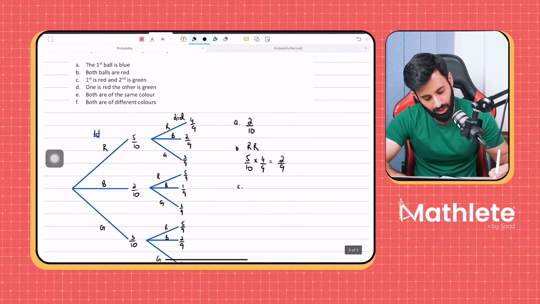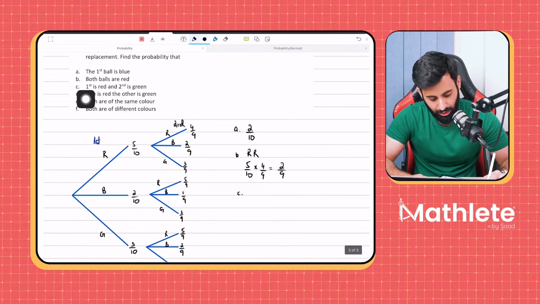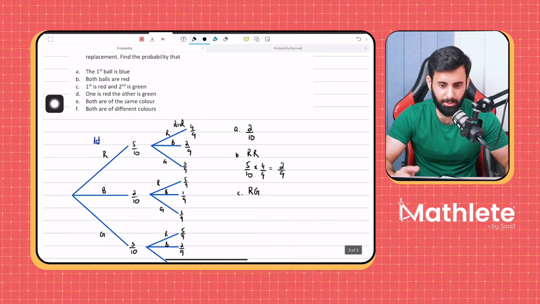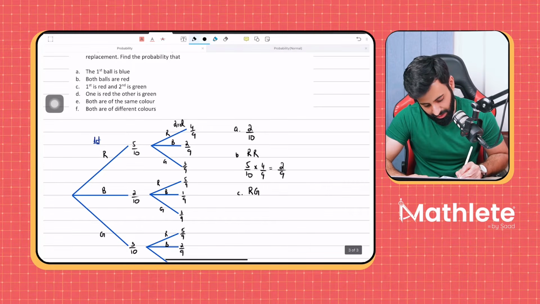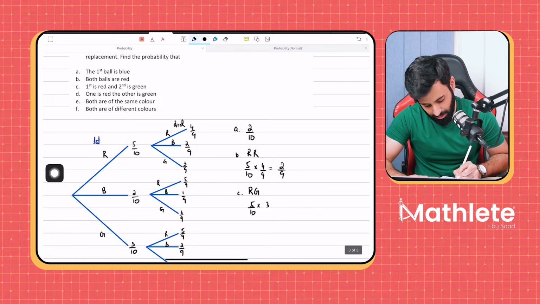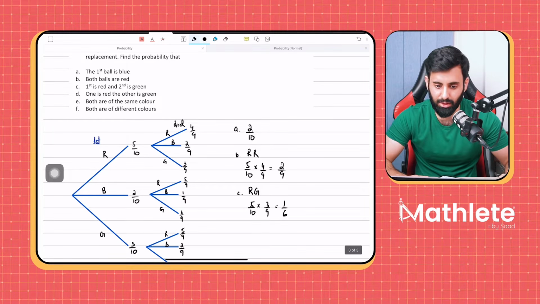Now part C. First is red and the second is green. Yes, and is also multiply. So that means we are not only given the color, but we're also given the order in which they should occur. What's the probability of getting a red in the first attempt? That's 5 upon 10. What's the probability of getting a green in the second attempt? That's going to be 3 upon 9. Simplify and get your answer, which is going to be 1 upon 6.